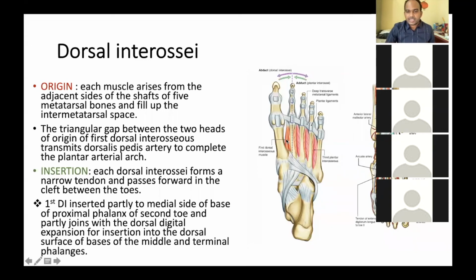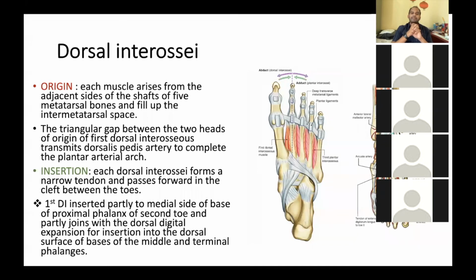Yes, this first dorsal interosseous muscle is taking origin from which surface? The lateral surface of the shaft of the first metatarsal bone and the medial surface of the shaft of the second metatarsal bone. So from either side it is taking origin and forming the first dorsal interosseous. In the same way, the second, third, and fourth muscles take origin from the adjacent sides of the metatarsal bones of the foot.